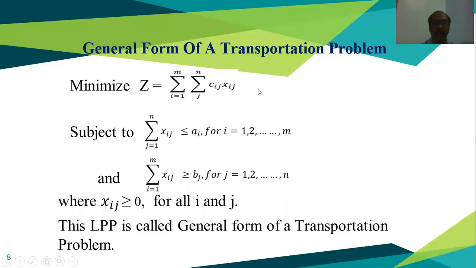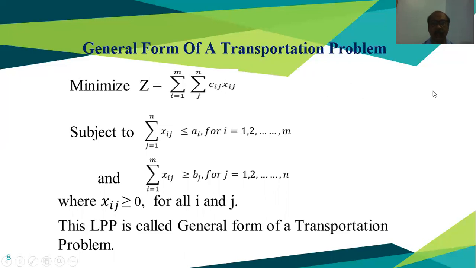And subject to the conditions, when we sum up row wise, suppose the quantity available at source S1 is ai.